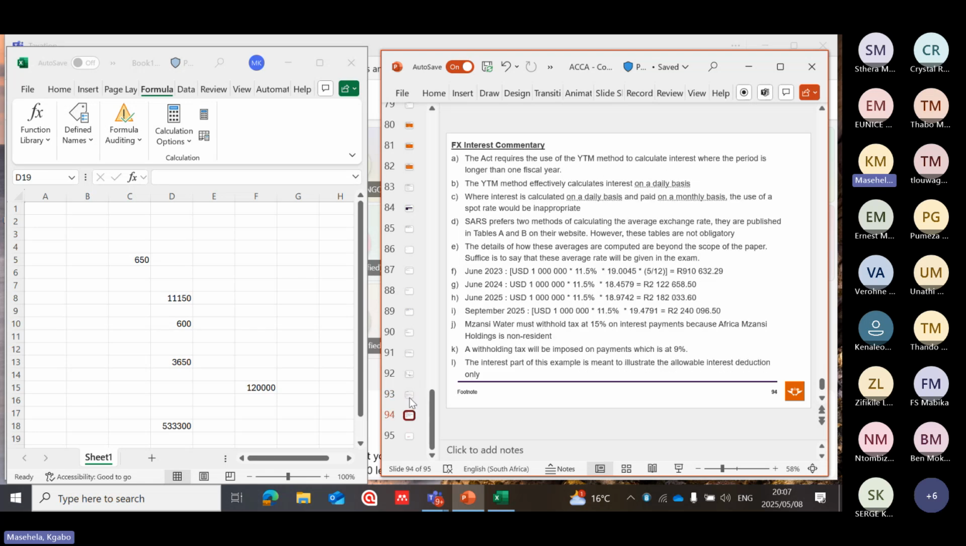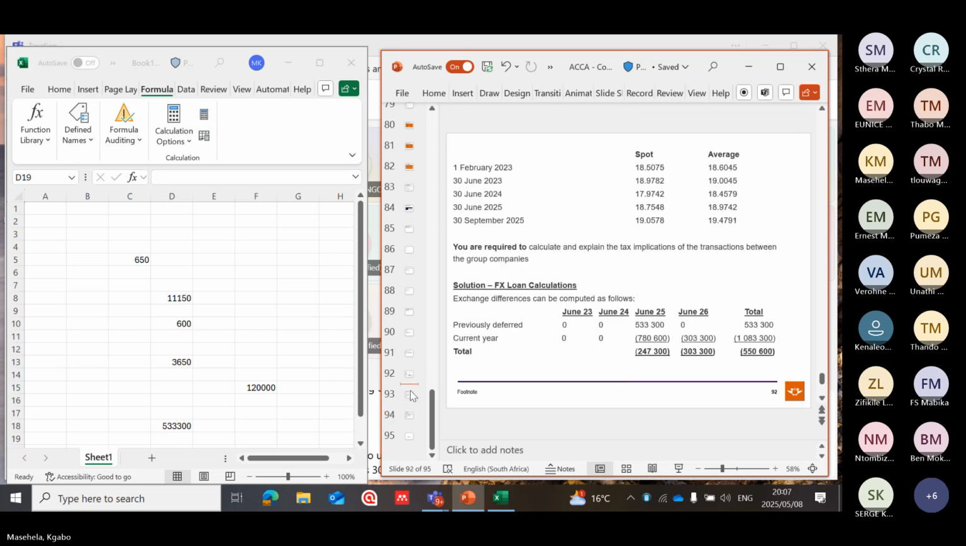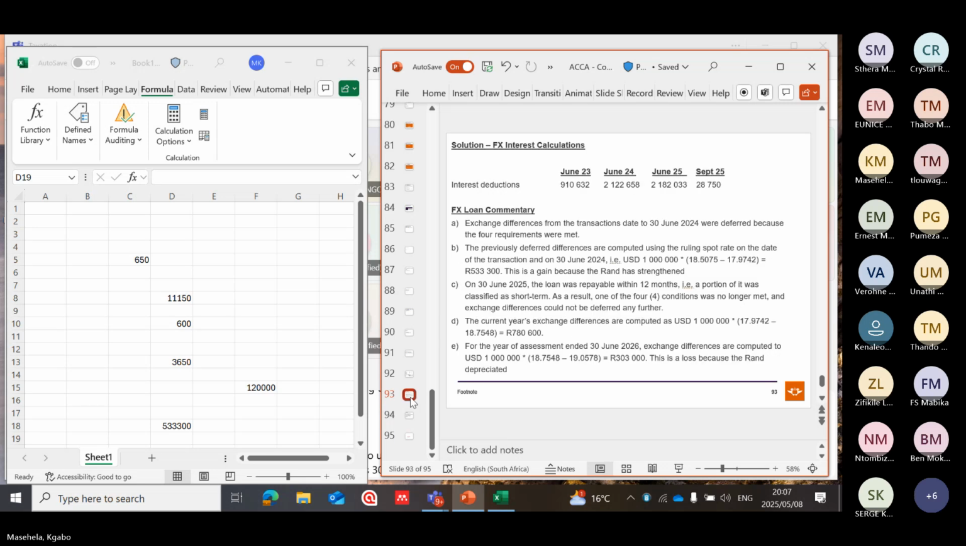They're talking about something here. This is the notes regarding those calculations. It is in the textbook. Just have a look and try to understand. In fact, the most important is this financial year end, because it's 30 June 2023, 24, 2025. This is a commentary to our figures.